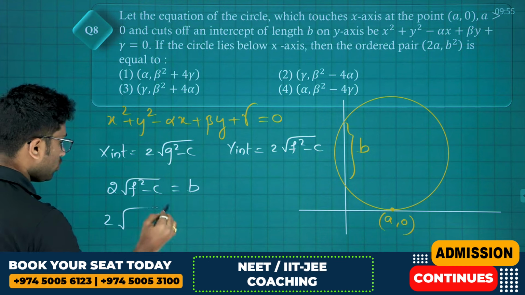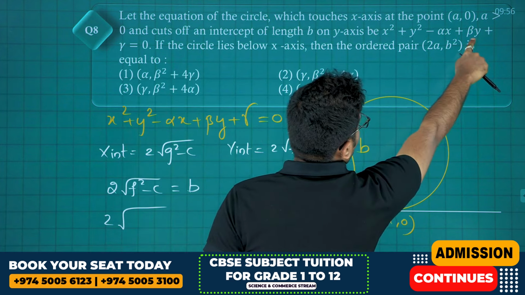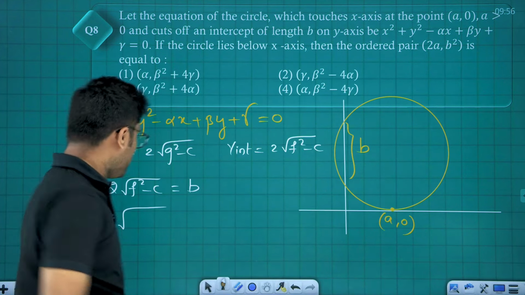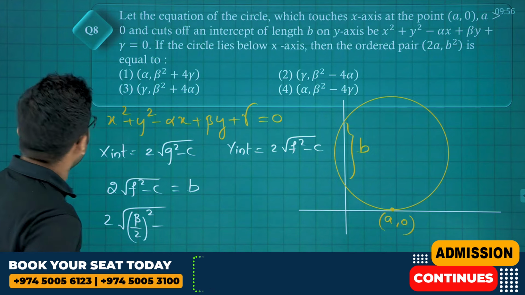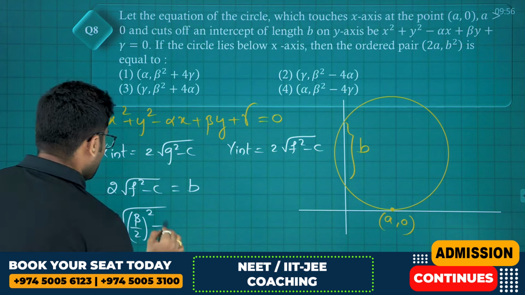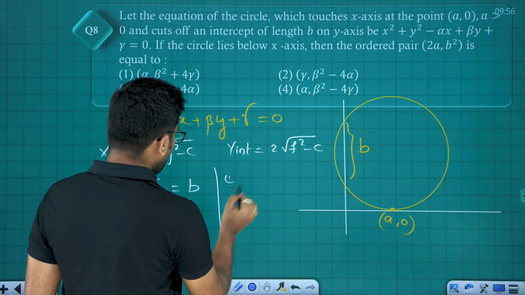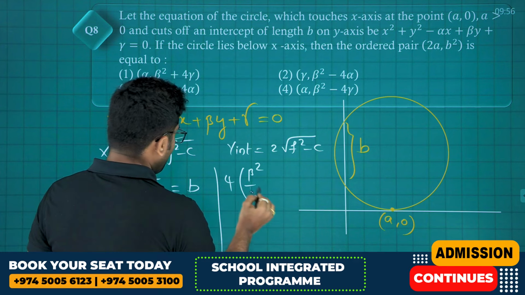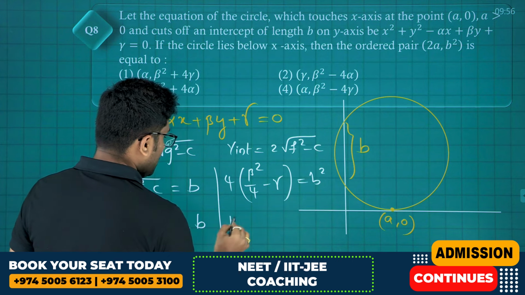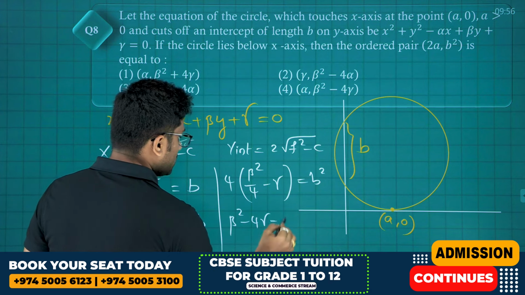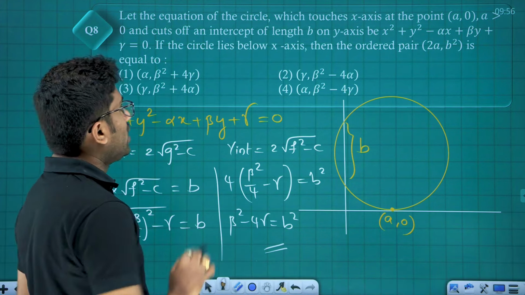Now 2 times root over, what is f? Here f is nothing but half the coefficient of y. Half the coefficient of y is beta by 2 whole square minus c, which is gamma, is equal to b. So squaring on both sides, 4 into beta square by 4 minus gamma is equal to b square. Beta square minus 4 gamma is equal to b square. So we have got b square. They are asking 2a comma b square.